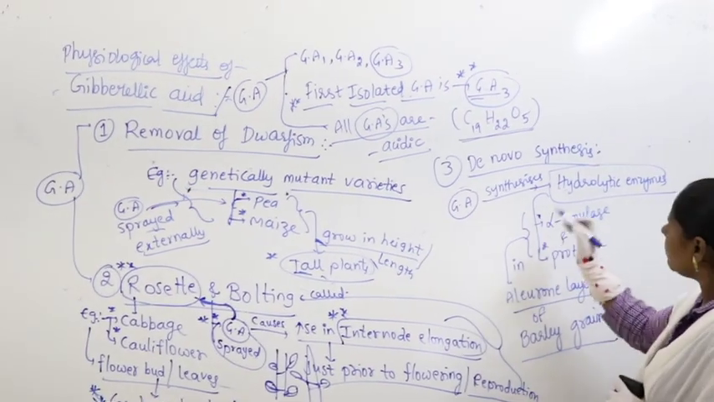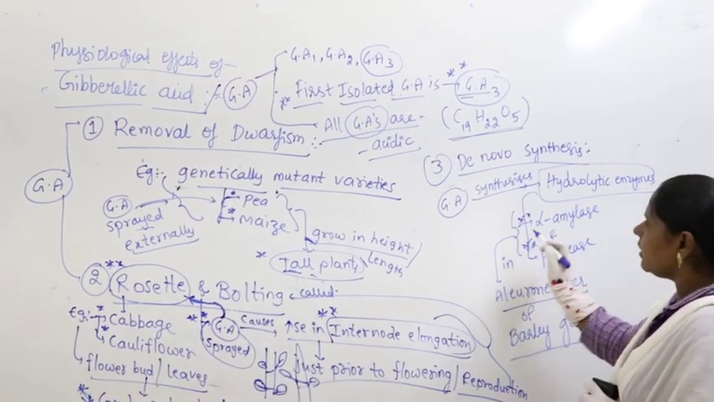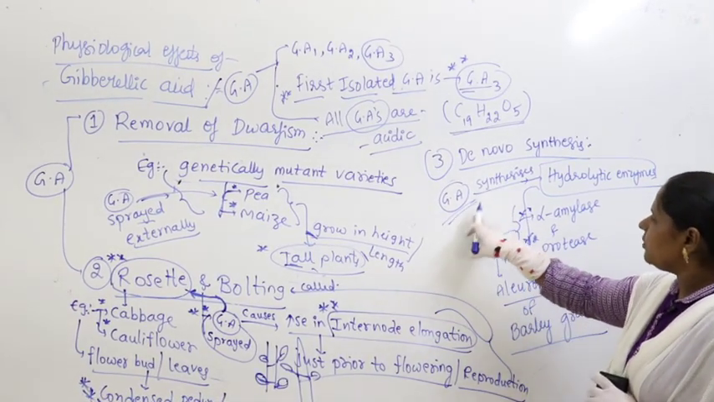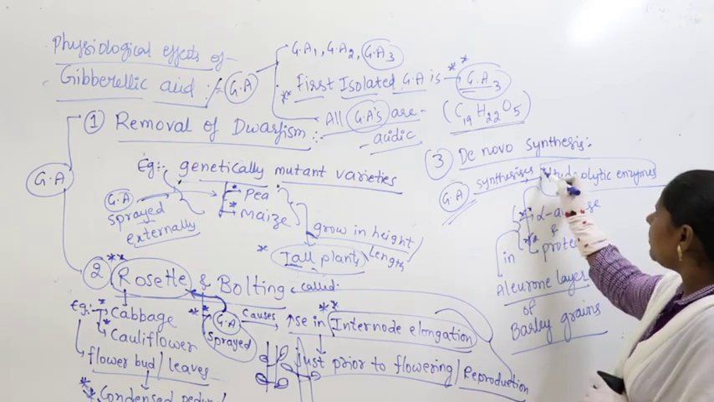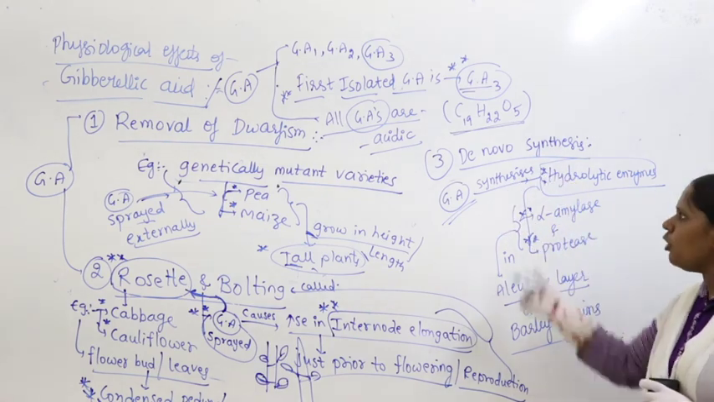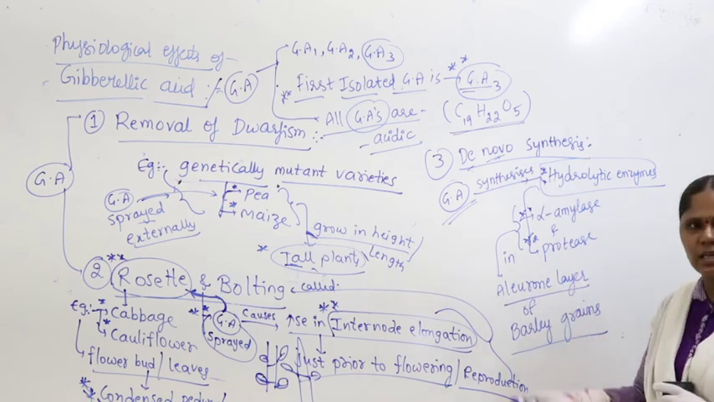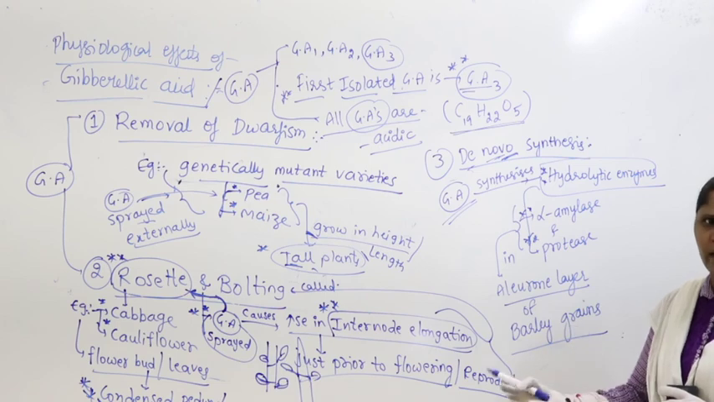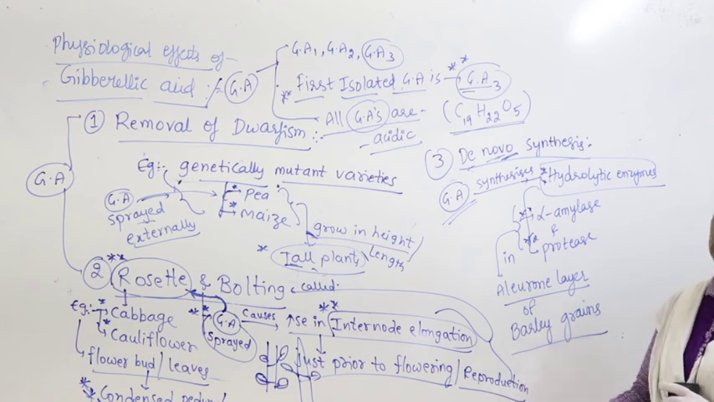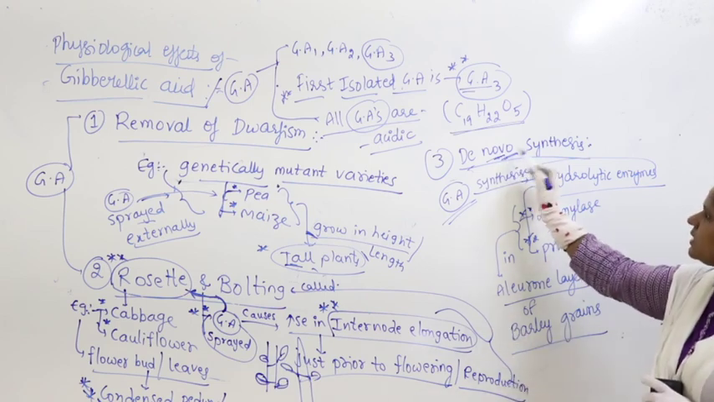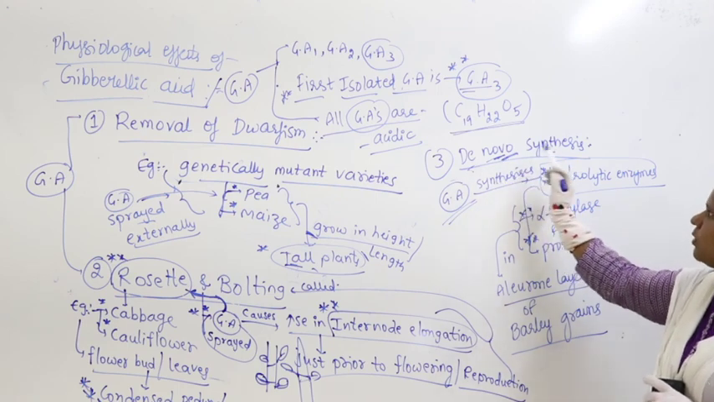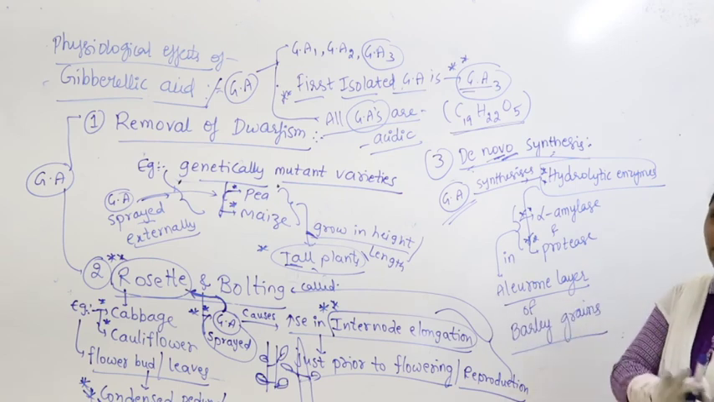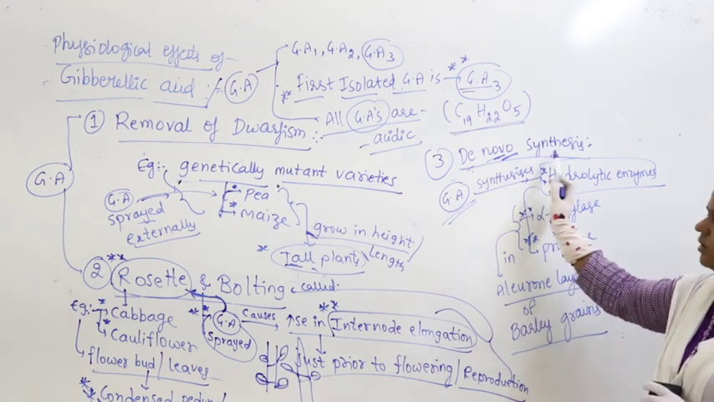Again I will repeat. If gibberellic acid is supplied, gibberellic acid synthesizes hydrolytic enzymes. What is de novo? Novo means new enzymes. Till then the enzymes were not there; now synthesis of enzymes is taking place. New enzymes, synthesis of new enzymes that were not there earlier, is called de novo synthesis.